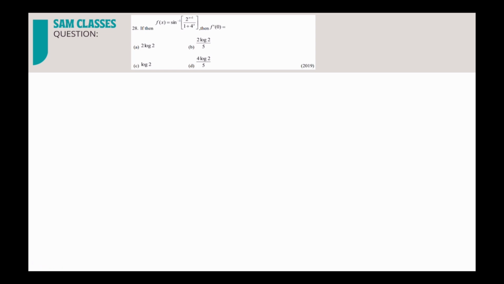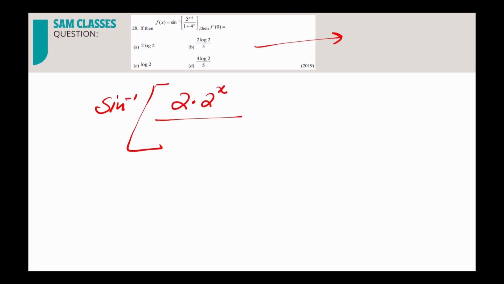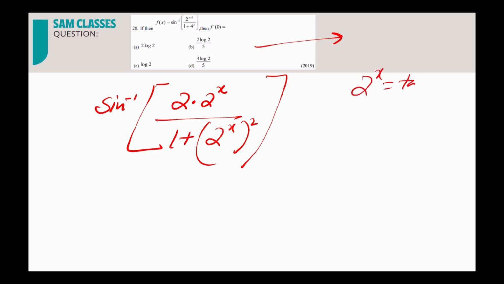Coming to the next question. This question is very important and very famous for your PU part also. I think we have this in the miscellaneous section in the PU part. So what you do is, you need to remember the formula which I told you, which is very important. Sine inverse of 2 into 2 power x divided by 1 plus 2 power x whole square. So the moment you see 2 into something divided by 1 plus that whole square, take 2 power x as tan theta.